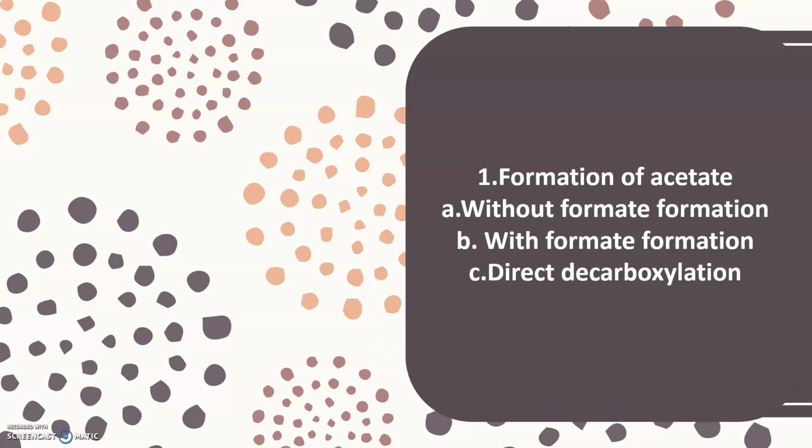So in the first reaction, acetyl phosphate is formed, and in the second reaction, acetyl phosphate plus ADP produces acetate plus one ATP molecule.